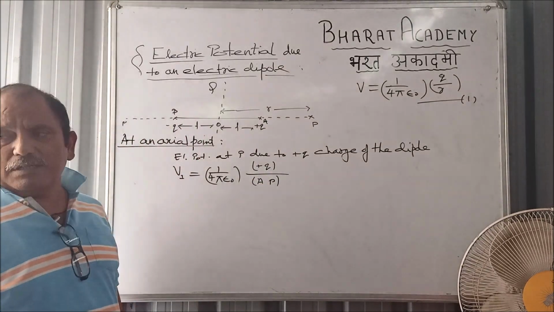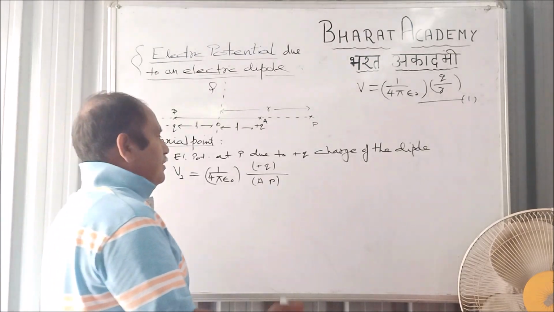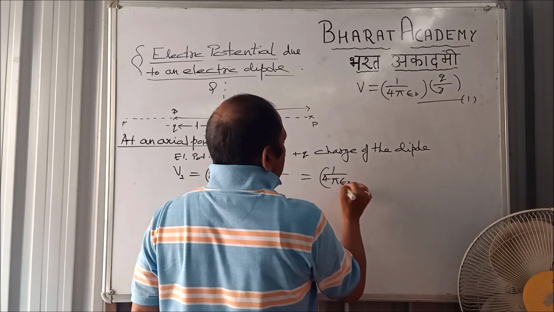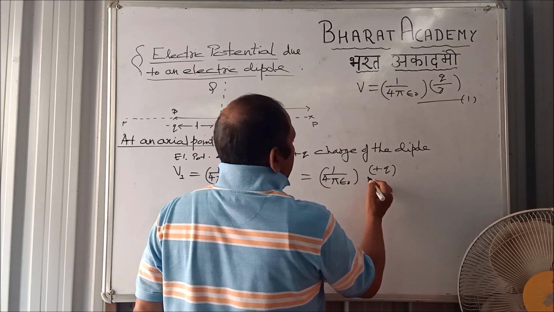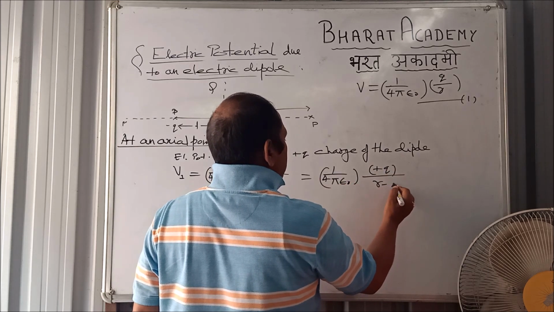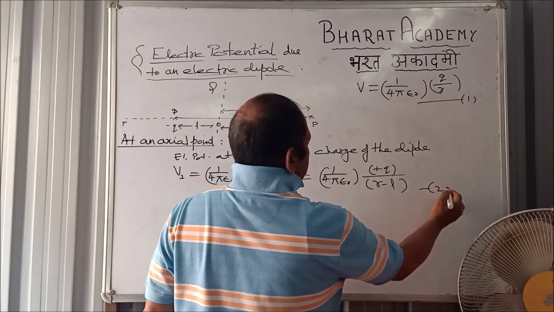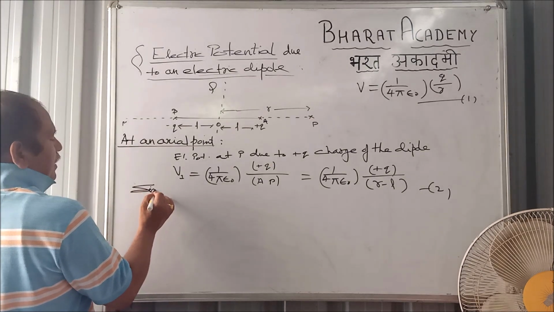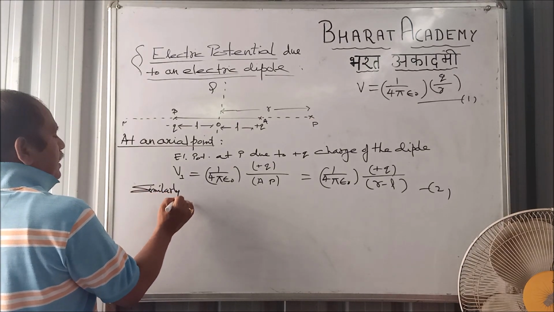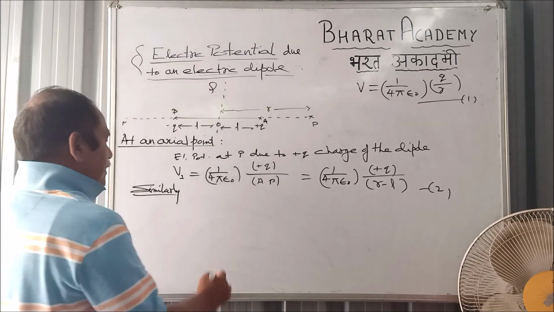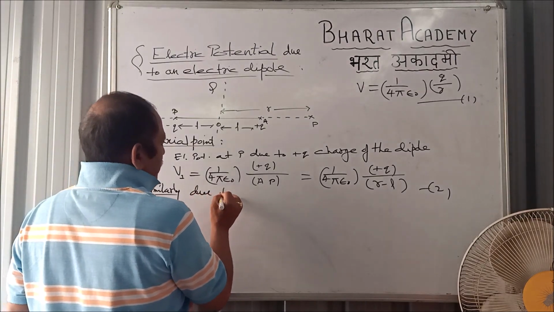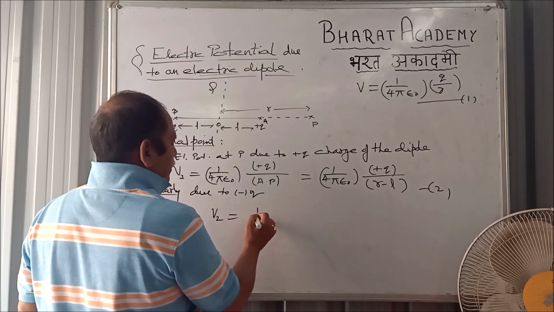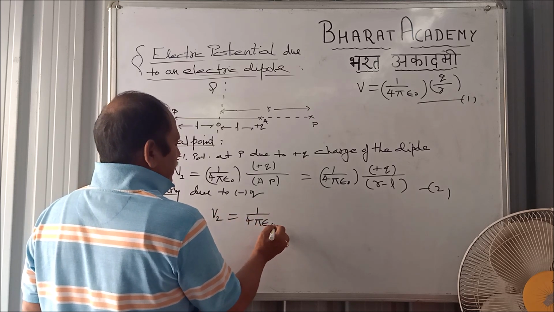As it is a scalar quantity, nothing to do with direction, so I am left with 1 by 4 pi epsilon naught, plus Q by AP, which is nothing but r minus l. Similarly, the electric potential at P due to minus Q charge, V2, will be 1 by 4 pi epsilon naught.